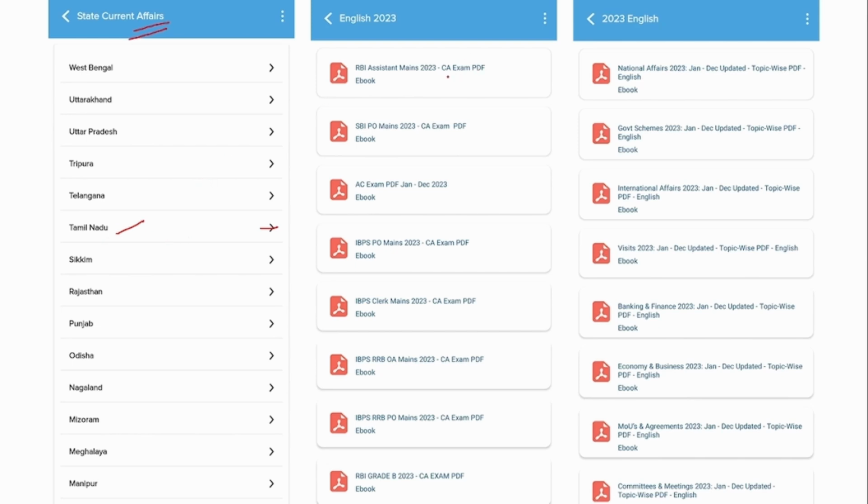Apart from that, we also provide PDFs from the exam perspective. Suppose you are preparing for RBI assistant mains, then this tab will contain 5 to 6 months of current affairs, which has a high probability of being asked in RBI assistant mains. Similarly for SBI PO, RRB PO, clerk mains, all these are being given under this section.